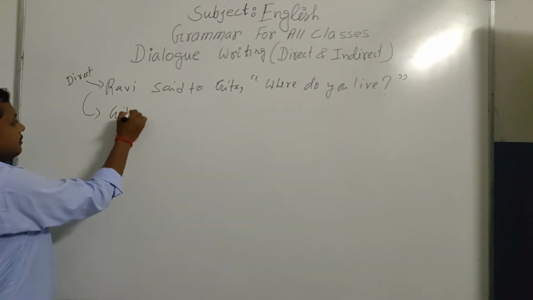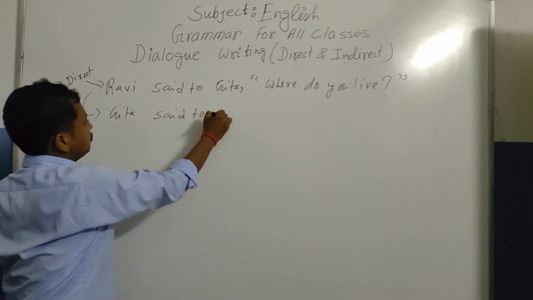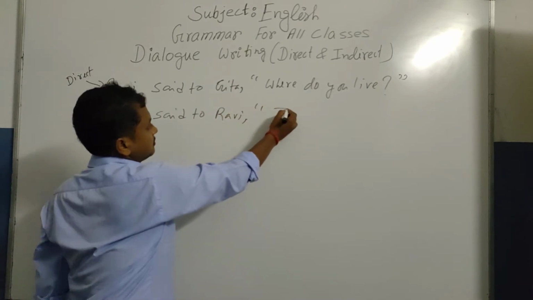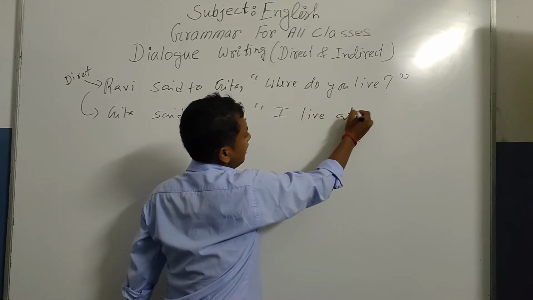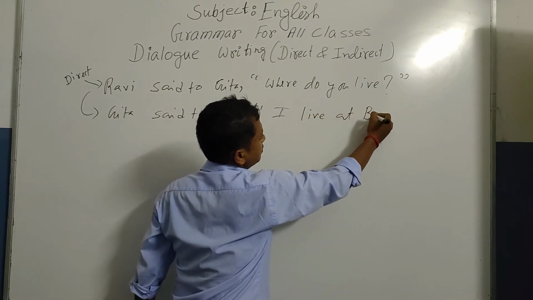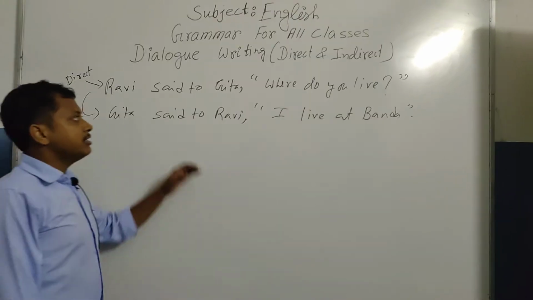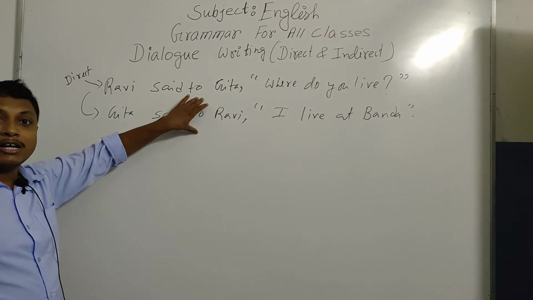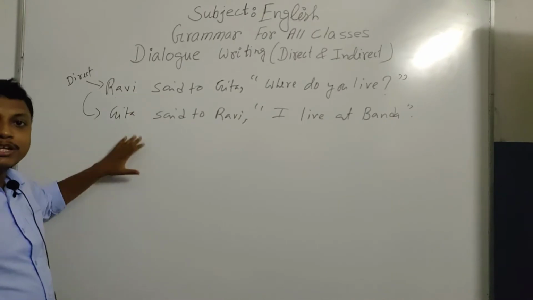So there, Geeta said to Ravi, "I live at Banda." This is the way, and both the sentences are in direct narration, and you have been asked to transform this into indirect narration.